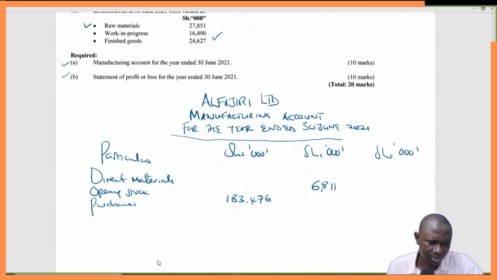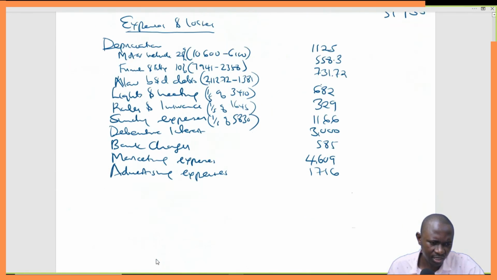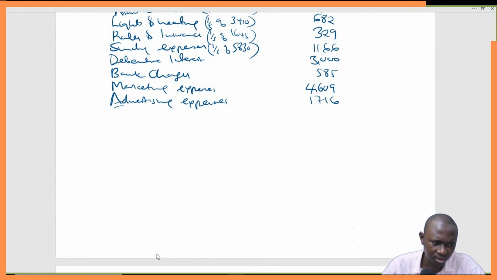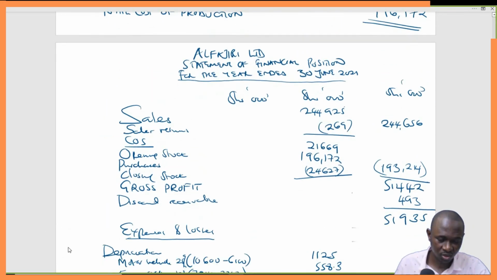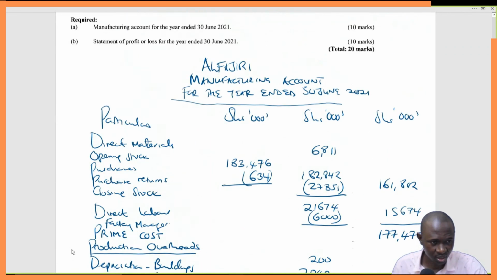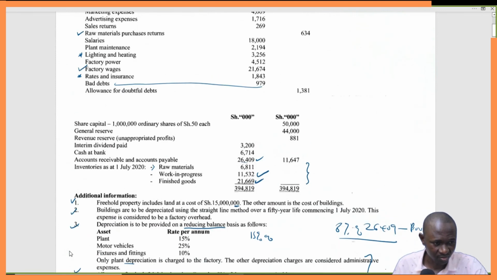Salaries are administrative in nature. And lastly, bad debts, it's 979. So hopefully we've captured all of them, because we started with the additional information, then we went back to the question. I doubt if there's anything remaining.